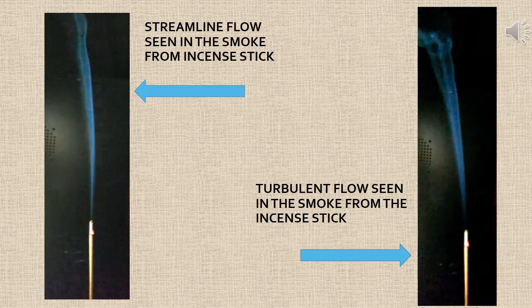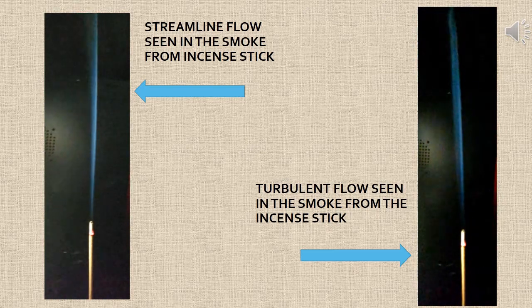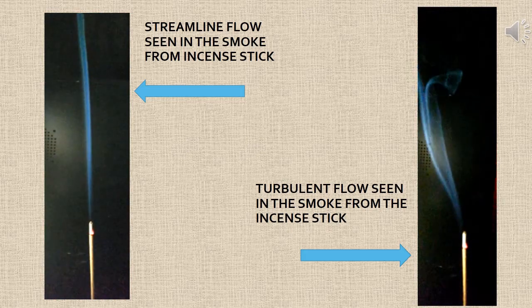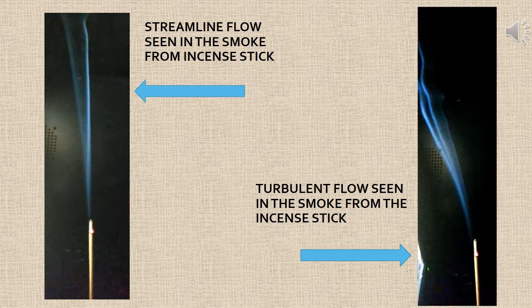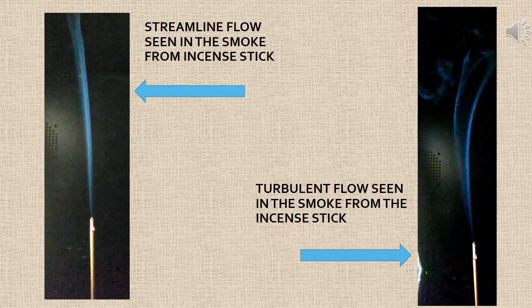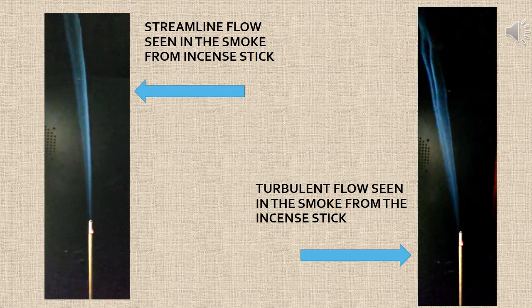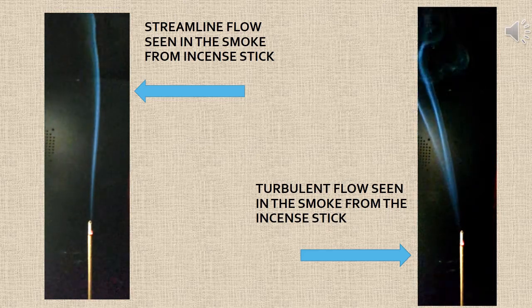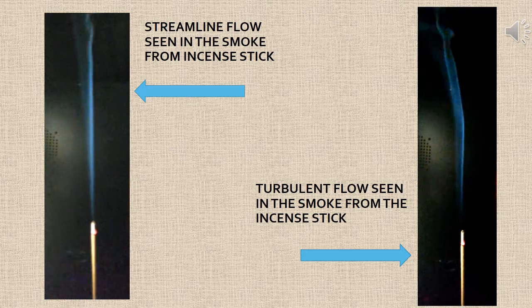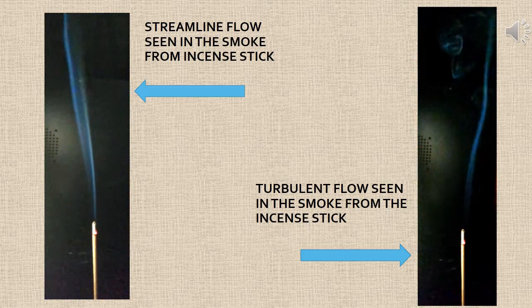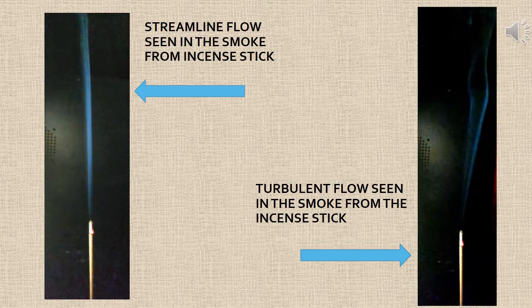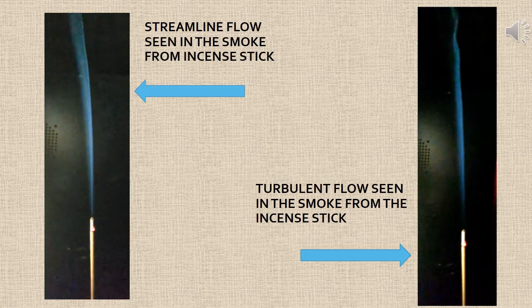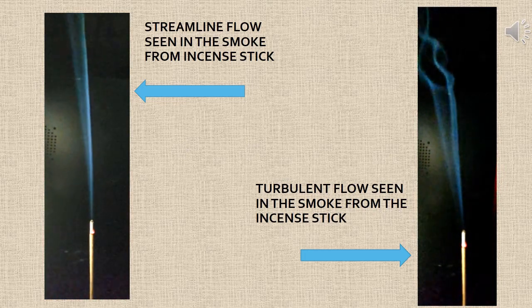Here two clippings are there. In the first clipping, you could see the steady and streamline motion of the smoke which is emitted from the incense stick. Look at the motion. It is moving in the upward direction, but the movement of the smoke is steady because it is not disturbed. Look at the another clipping in which the upward movement of the smoke is not steady because it is often disturbed by the air. Therefore, the movement of the smoke is turbulent in nature. So, this is a known visible example.